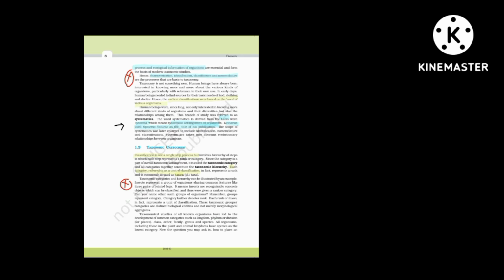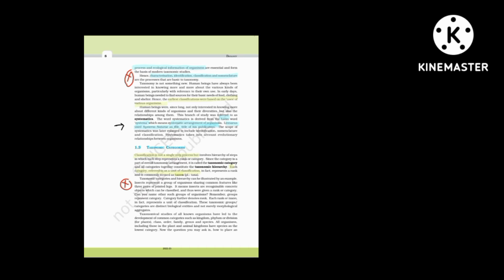Next, we'll go to the third topic, taxonomic categories. What is a taxonomic category? We see many things like dog, mammal, animals. These are all taxonomic categories, or taxon, or a rank. Okay, and classification is not a single step process. This is a stepwise process. There is a hierarchy. Each of the categories is known as a taxonomic category, and totally it is known as taxonomic hierarchy. Each category is referred to as a unit of classification.